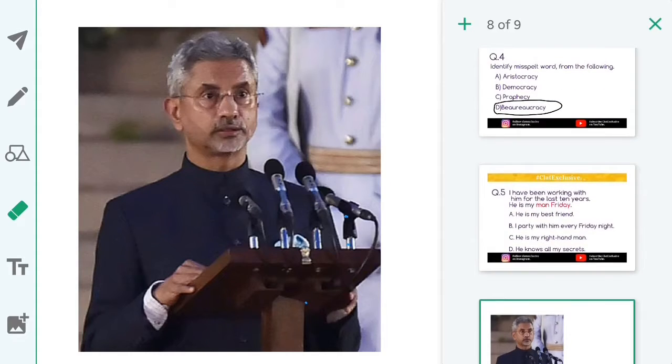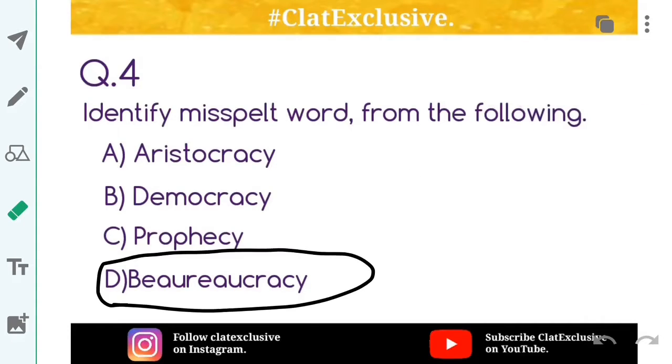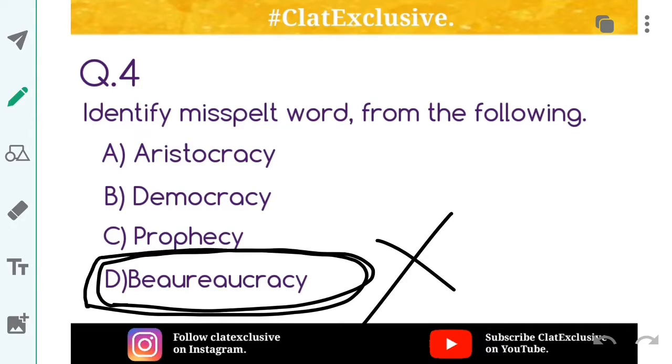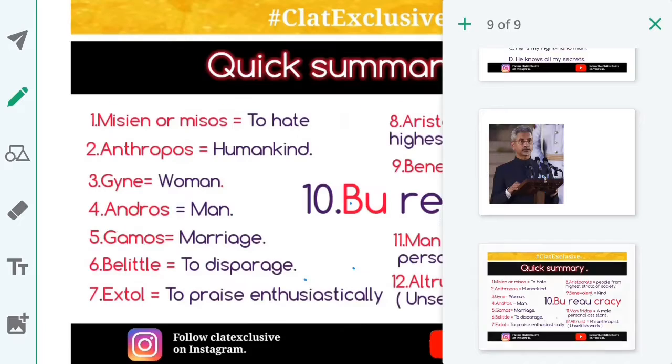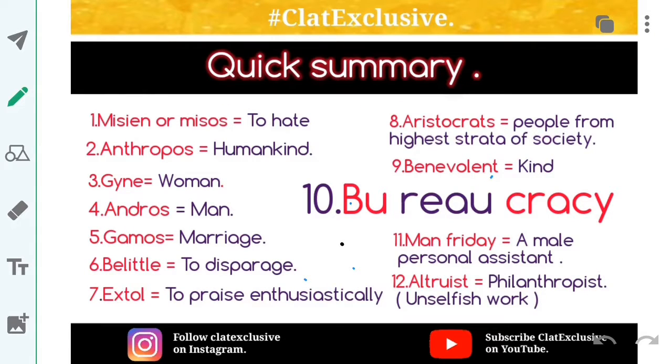Coming back to our question, identify the misspelled word from the following. So this is the misspelled word. And why is this the misspelled word? Because see, this spelling is quite confusing, and to avoid this confusion, I have given it here. This is the right spelling. Bureaucracy.